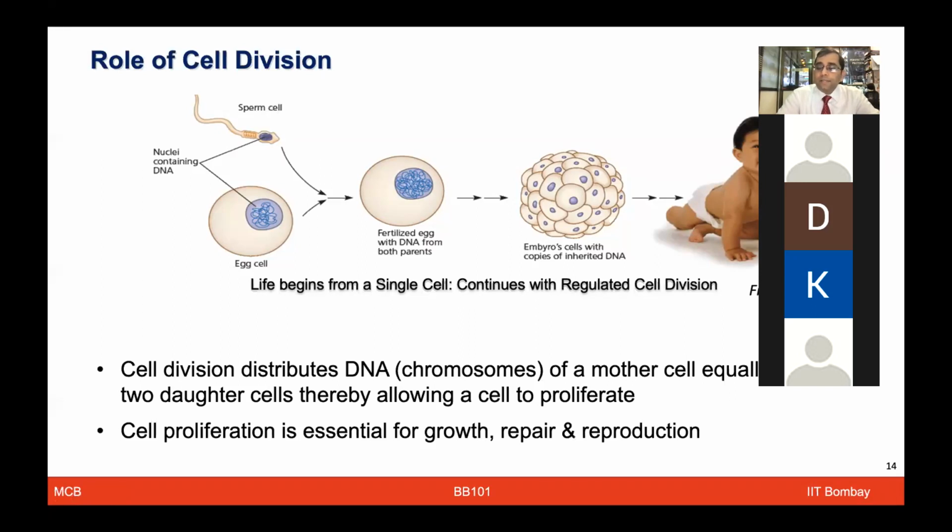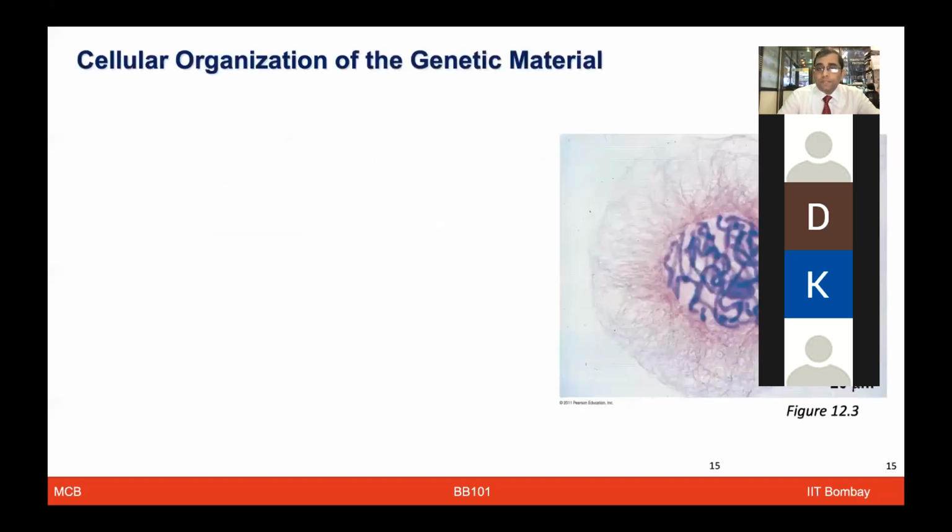So all of these are very sequential events, which happen all the time in a very synchronized manner, in which the fertilized egg has to convert to the 2-stage, 4, 8, 16, 32, 64 embryo stage, morula, blastula, gastrula, various stages of development. All of that is a very natural process which always happens in the correct manner. And that's where we see the growth, repair, and reproduction processes happen perfectly all the time.